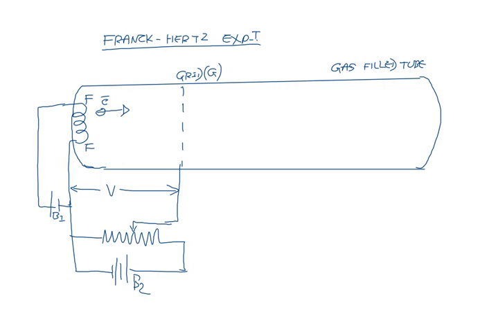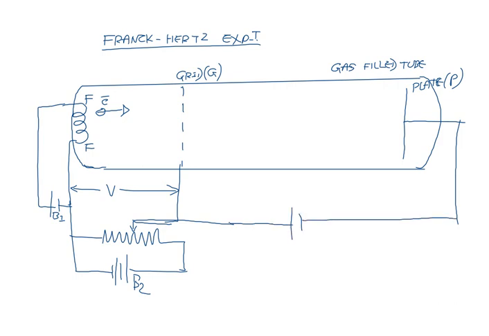Then on the right hand side of the tube, there is a plate P. A small negative potential difference V0 is applied between grid and plate, so that only those electrons having sufficient energy can reach the plate.